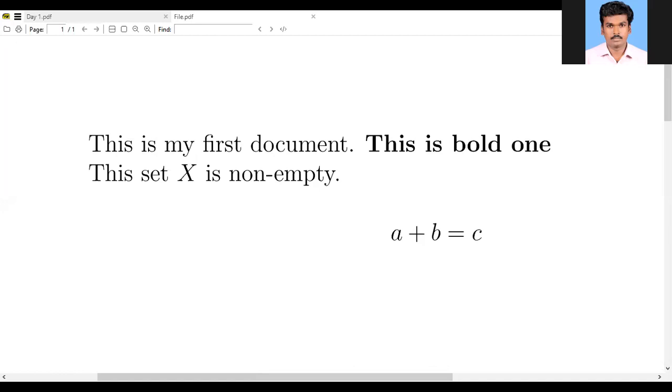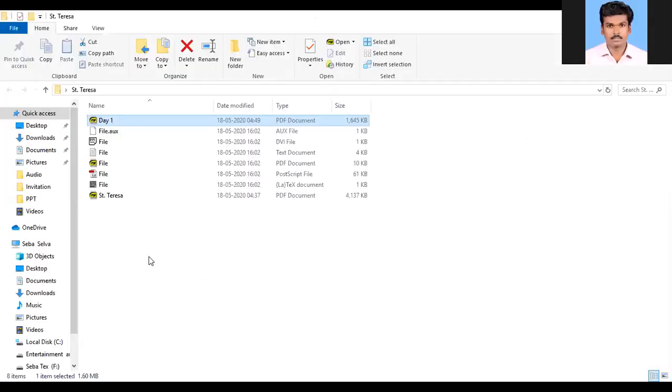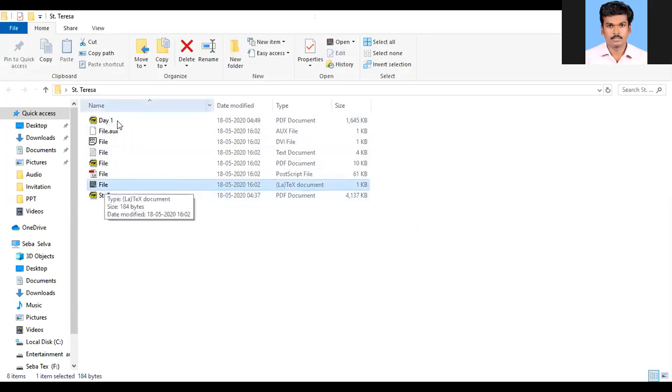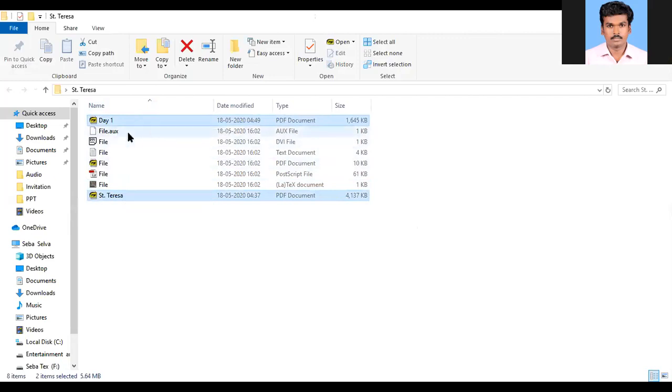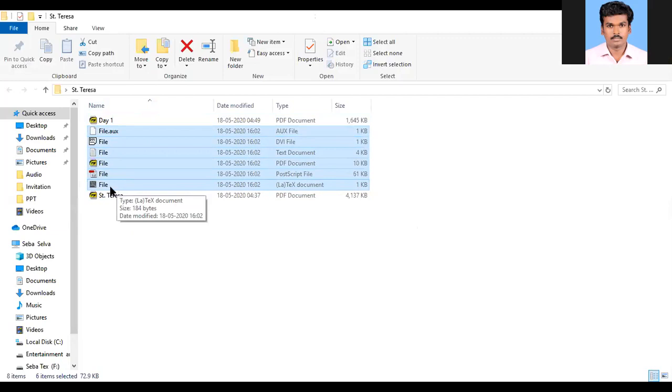Otherwise, I am showing you that I am creating only one file. Is the folder visible? This is the one file I am creating. These two are my presentation files, don't bother about them. The remaining files are auto-generated. I am creating only one text file, this file only.